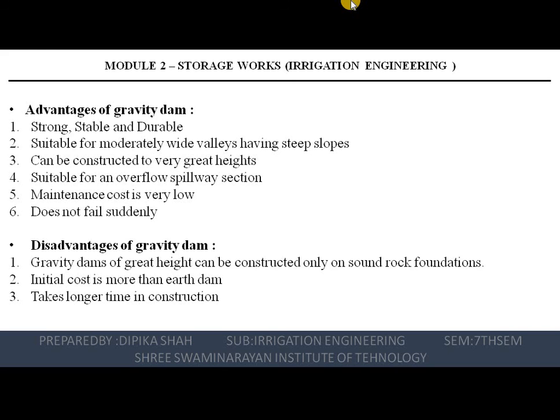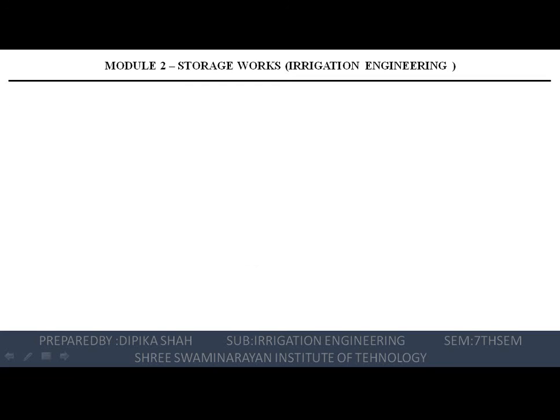The third one is that it takes a longer time in construction. A gravity dam also requires more skilled labor than an earthen dam. Mechanized plants for manufacturing and transporting concrete are required, and it is very difficult to allow a subsequent rise in the height of a gravity dam.